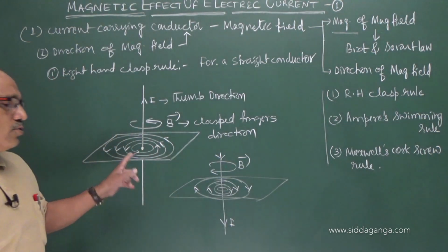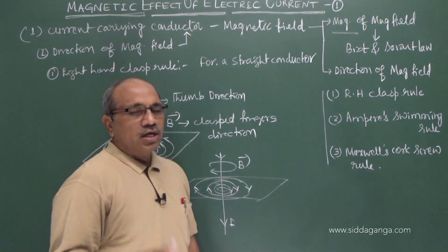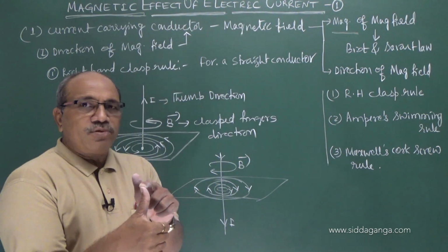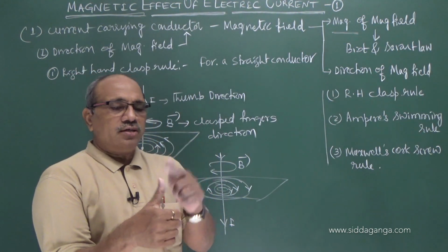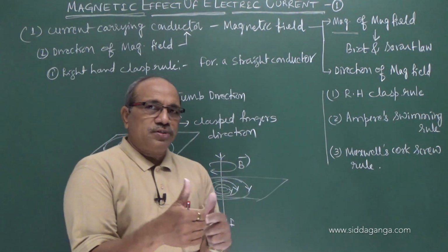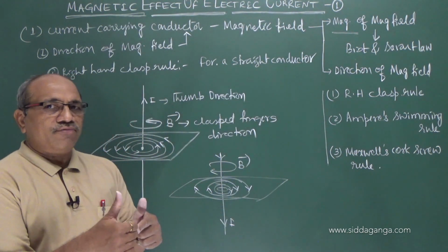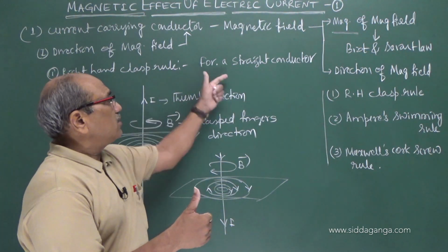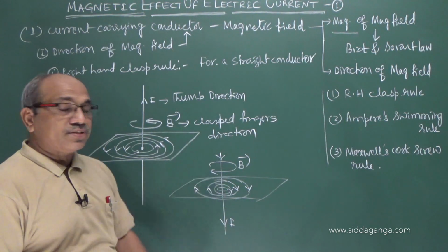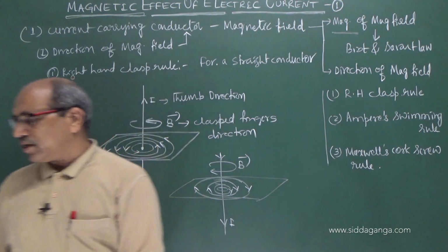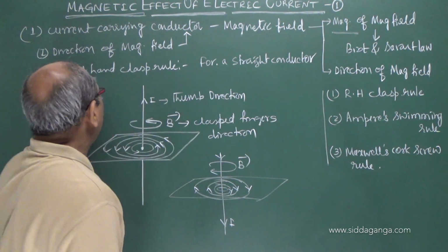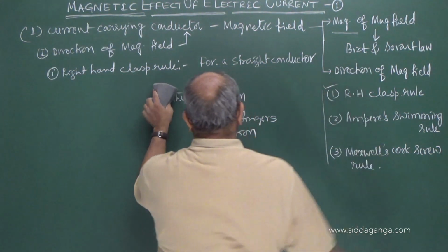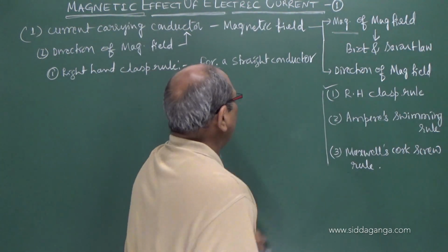I hope you have understood this. You have to clasp the wire in your right hand so that the thumb points in the direction of the current. The remaining fingers represent the direction of the magnetic field surrounding the conductor. That is the statement, and you understood how we can identify the direction of the magnetic field according to the right hand clasp rule that you have followed for a straight conductor.